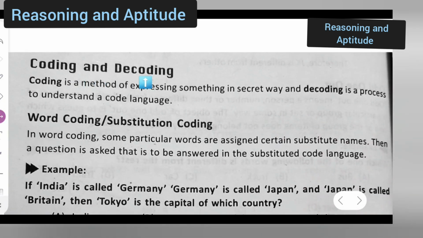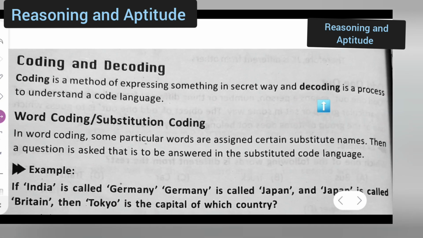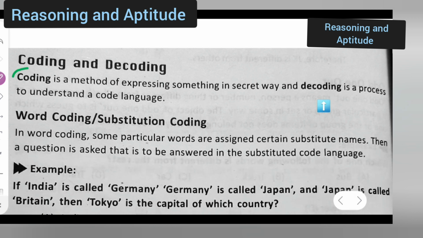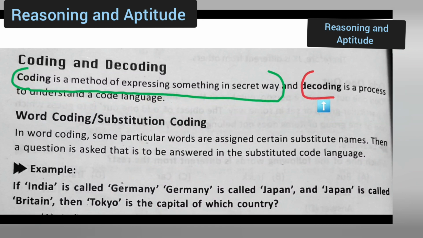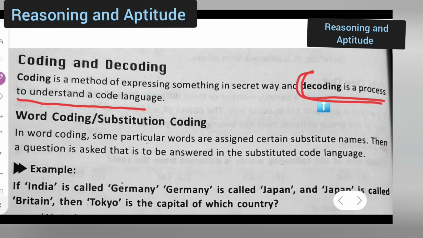Coding and decoding. Coding is a method of expressing something in a secret way, whereas decoding is a process to understand a code language.